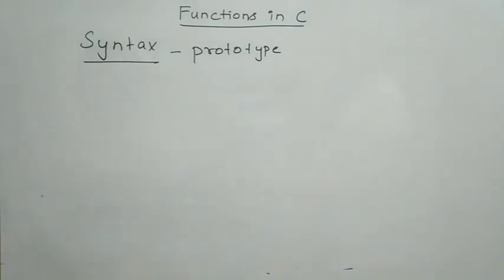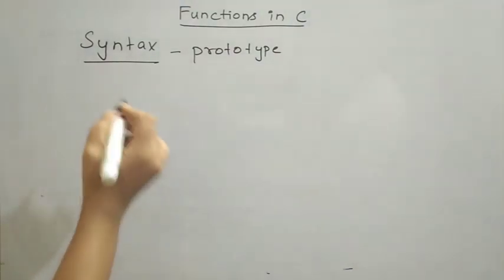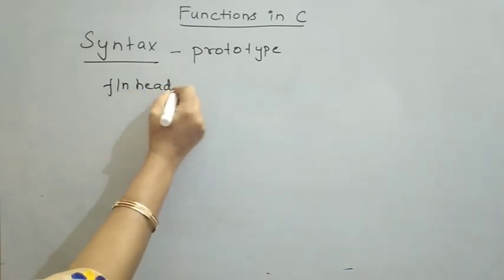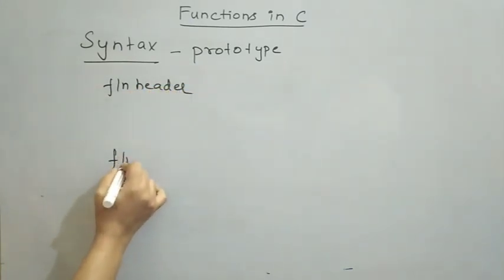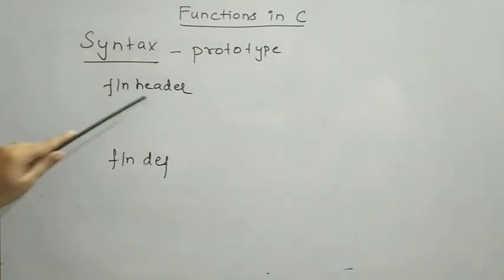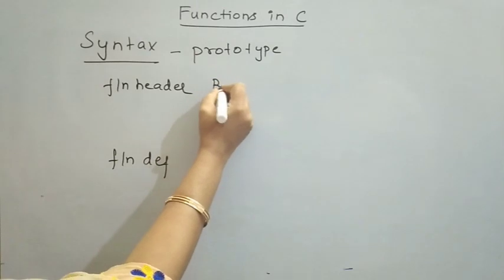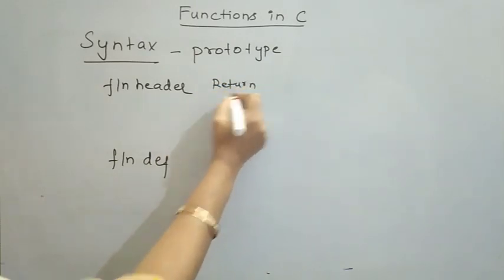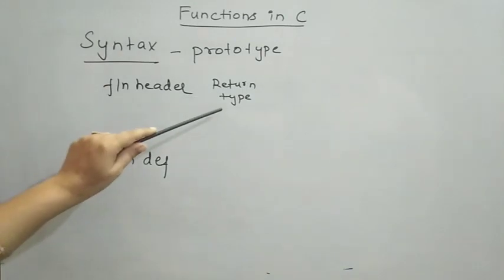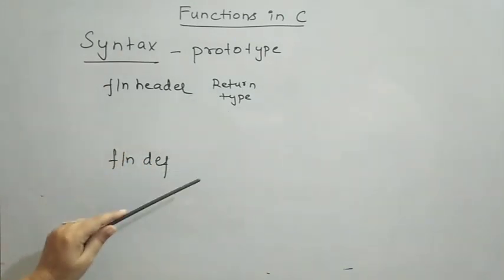While defining a function, we have a function header statement and a function definition. In the function header statement, we are going to include the return type. The return type specifies the data type of the value your function is going to return.